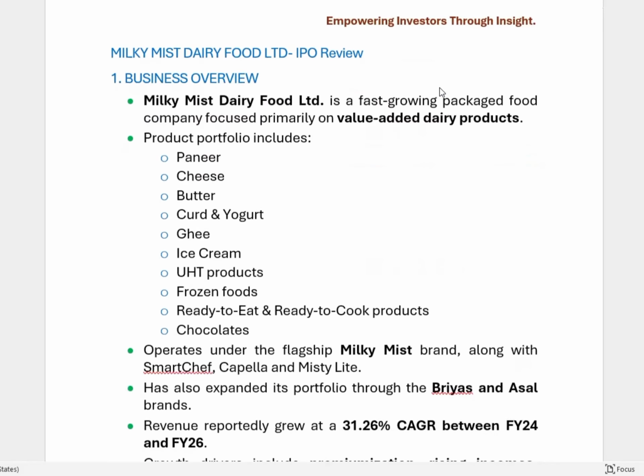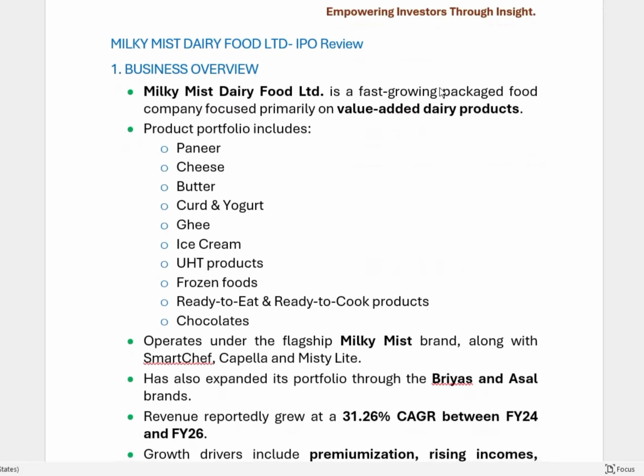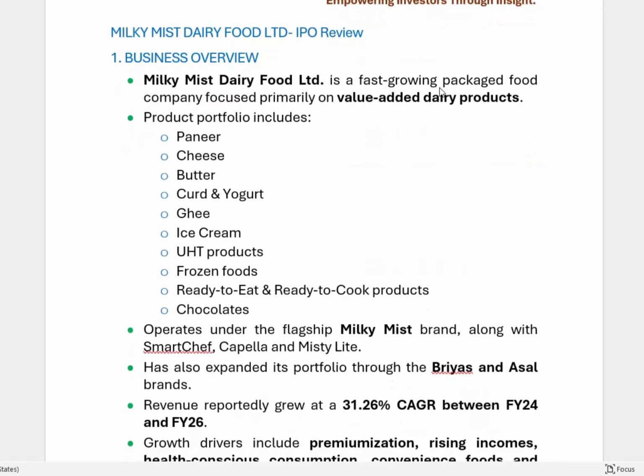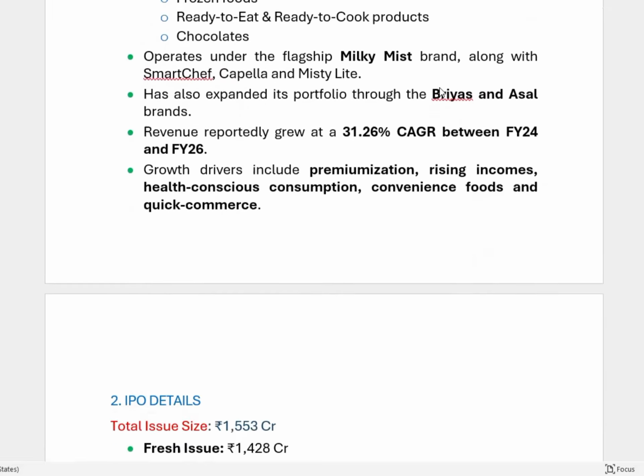Milk Mist Dairy Food Limited. A business overview. Milk Mist Dairy Food Limited is a fast-growing packaged food company focused primarily on value-added dairy products. Product portfolio includes paneer, cheese, butter, curd and yogurt, ghee, ice cream, UHT products, frozen foods, ready-to-eat and ready-to-cook products, chocolates.